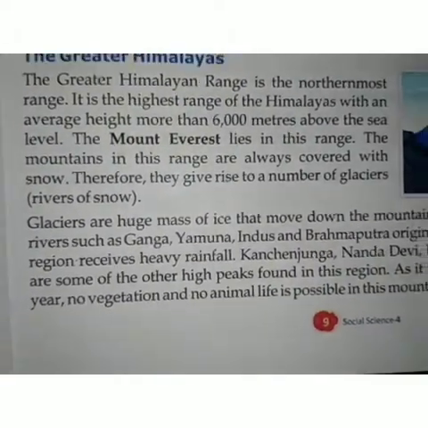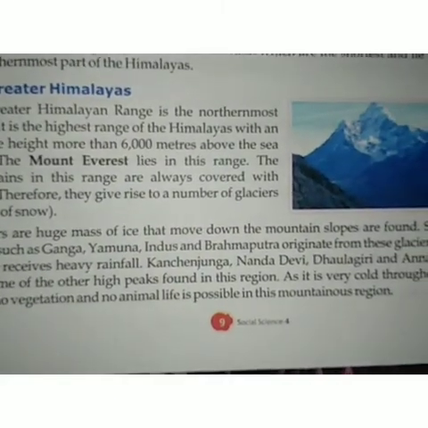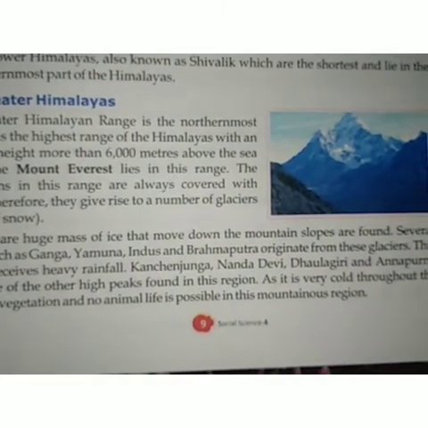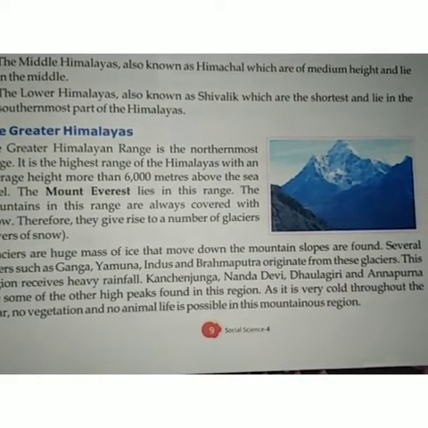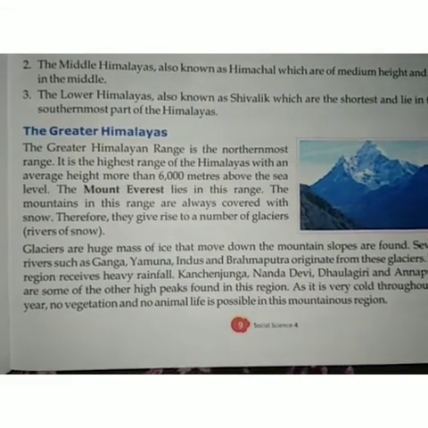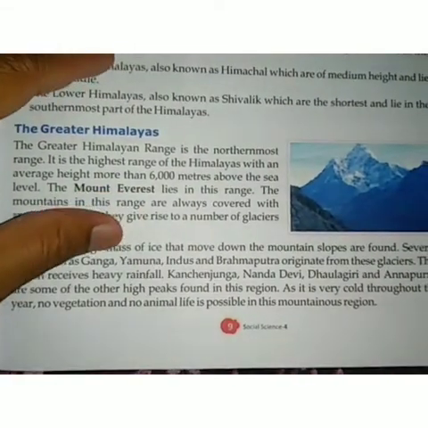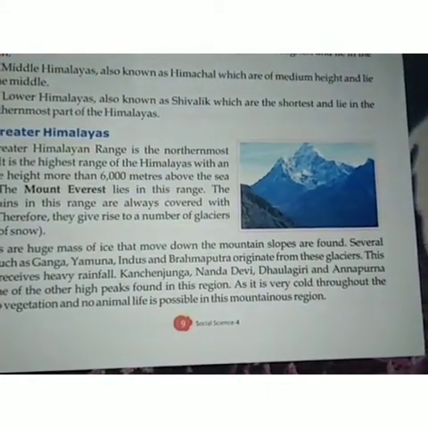Glaciers are huge masses of ice that move down the mountain slopes. Several rivers such as Ganga, Yamuna, Indus and Brahmaputra originate from these glaciers.